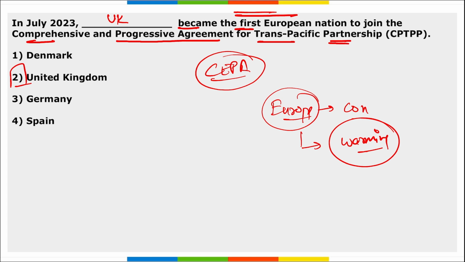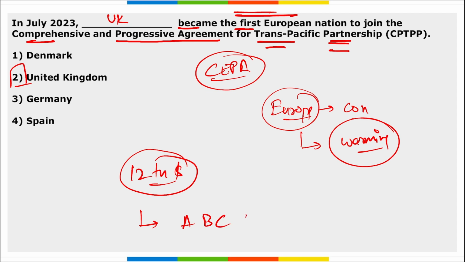Then remember, with the inclusion of the UK in this CPTPP, the Comprehensive and Progressive Agreement for Trans-Pacific Partnership, the collaborative GDP of this bloc will amount to $12 trillion. And in this, the countries are Australia, Brunei, Canada, Chile, Japan, Malaysia, Mexico, New Zealand, Singapore, Vietnam, etc. And this represents 15% of the global GDP.